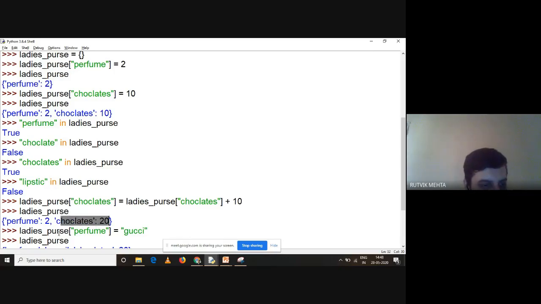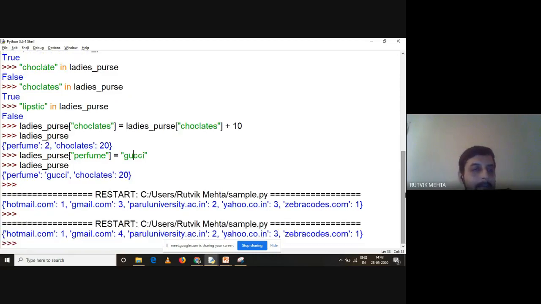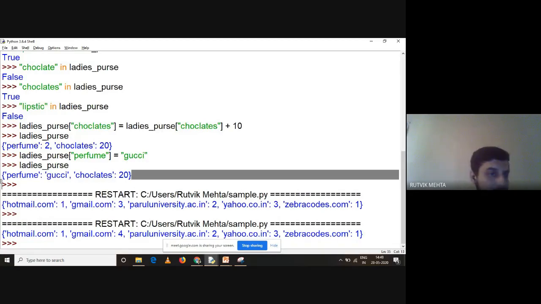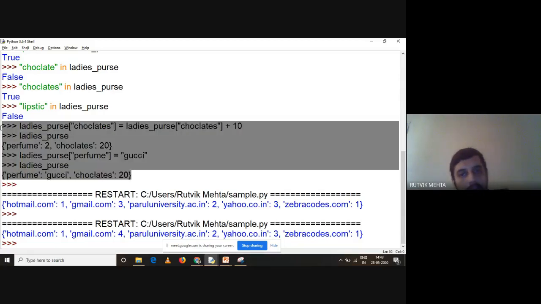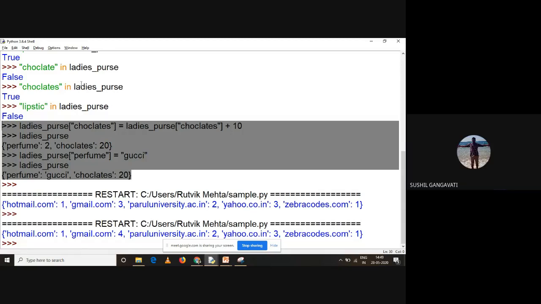You can directly update the value like this: lady's purse of perfume is equal to, instead of a numeric value, I'm now representing it with a string value, right? I'm specifying the brand of it. So if I print it, it is changed, right? So this is my updated dictionary. The reason behind explaining this piece of code is that you can update the value of a key within the dictionary, right?